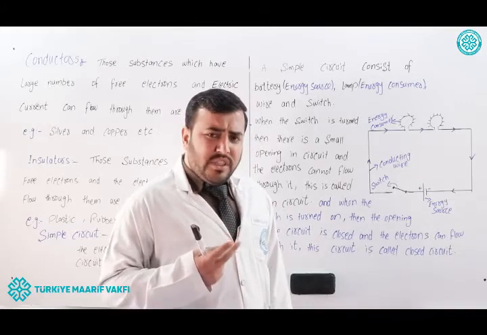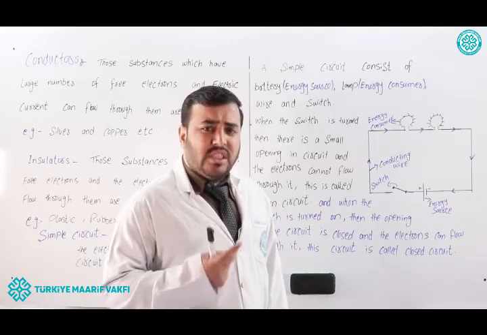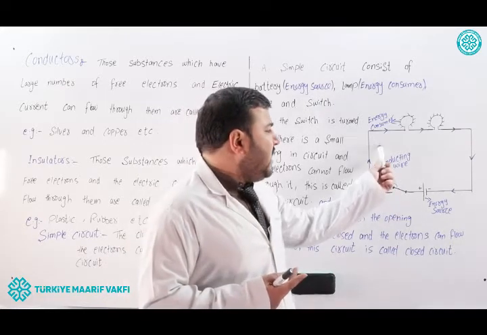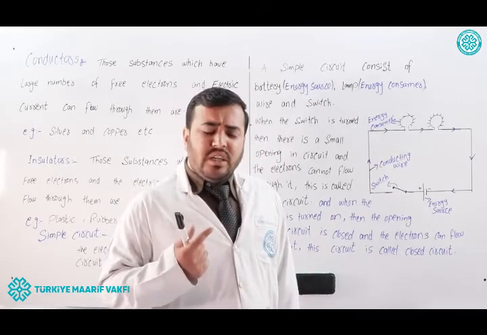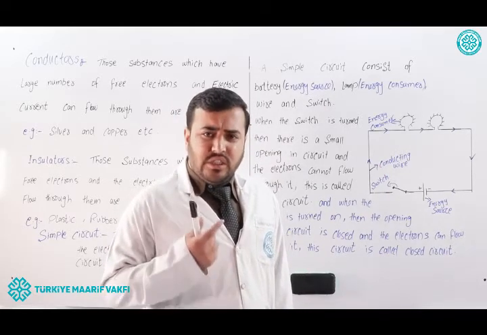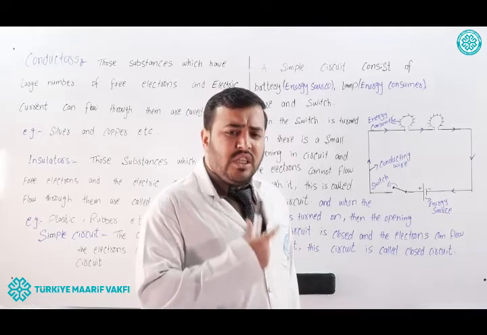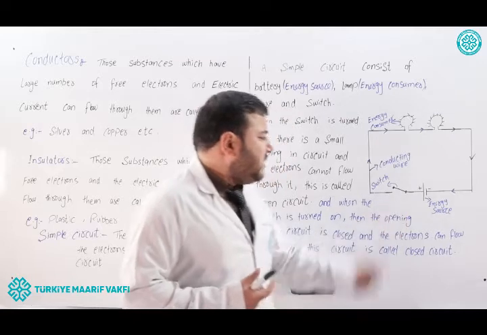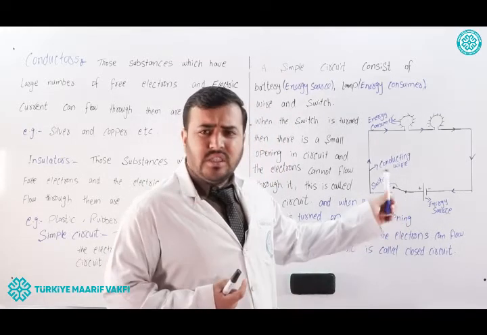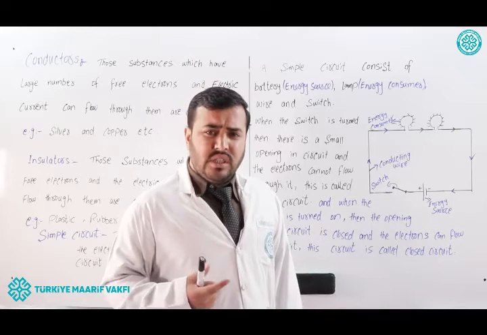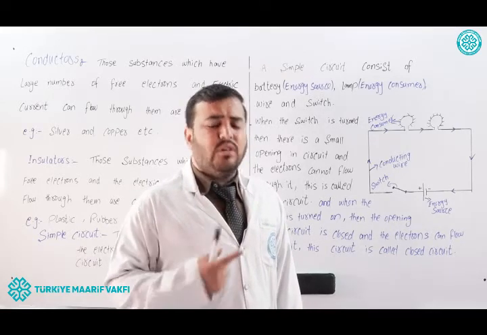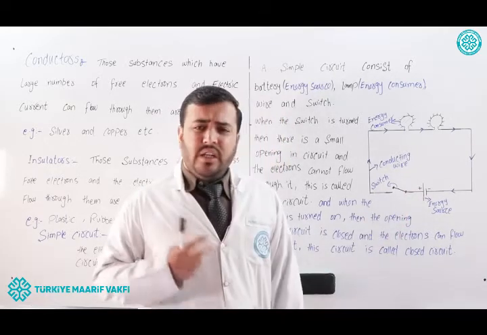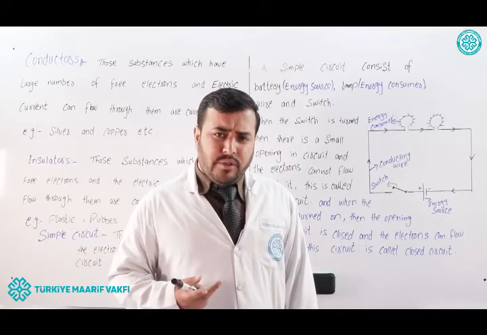So the first one is the energy source, the second one is the energy consumer, the third one is the conducting wire. The conducting wire connects the energy source and the energy consumer. And the fourth one is the switch. The fourth element of the circuit is the switch which controls the flow of current or flow of electrons. So from these 4 elements an electric circuit can be formed.